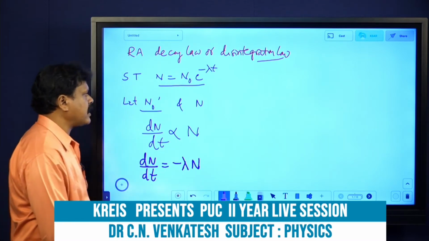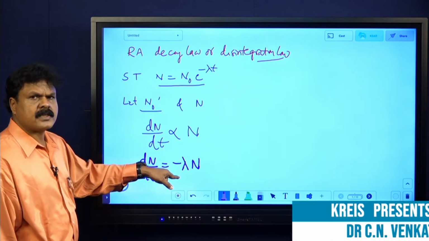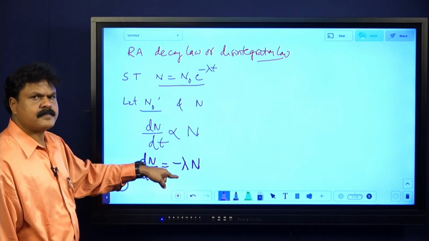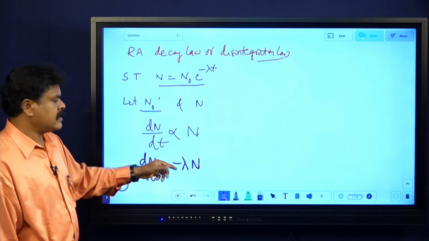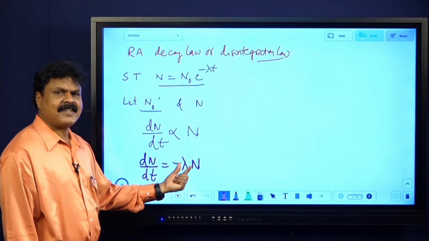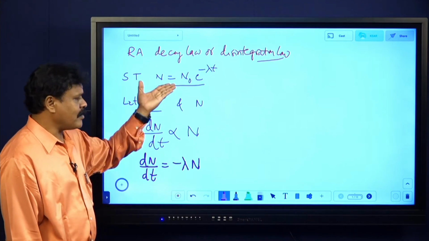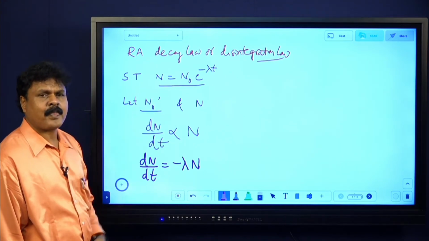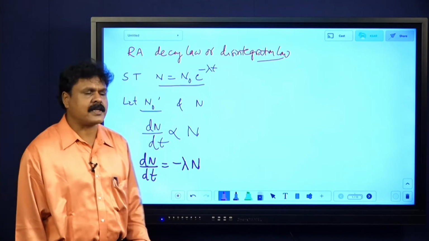I am removing the proportionality sign. Immediately I have to mention that lambda is the decay constant, and the negative sign indicates that the number of atoms decreases with time.